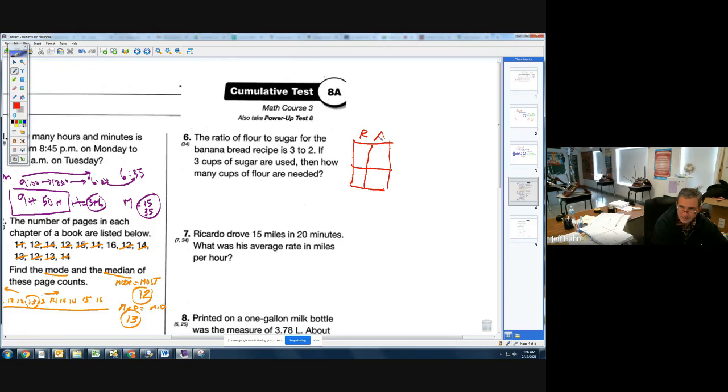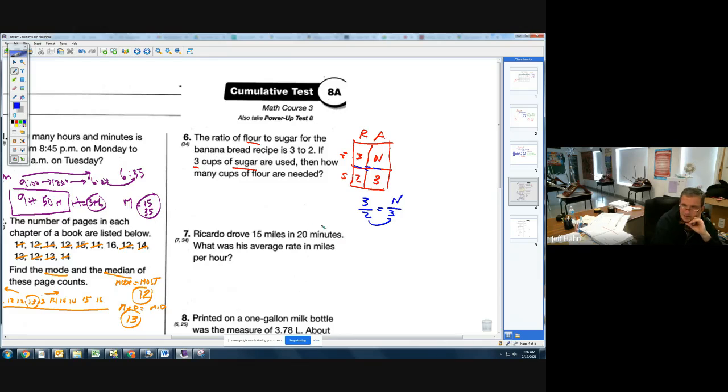I'm comparing flour to sugar. It is flour to sugar is 3 flour to 2 sugar. If 3 cups of sugar are needed, how many cups of flour? Now you will notice, ladies and gentlemen, that this does not work out evenly or nicely. Because the first thing you do, remember, this is like having equal fractions. 3 over 2 has to equal what number over 3? And you can't. 2 times what is 3? Most of you can't figure that out by doing that.